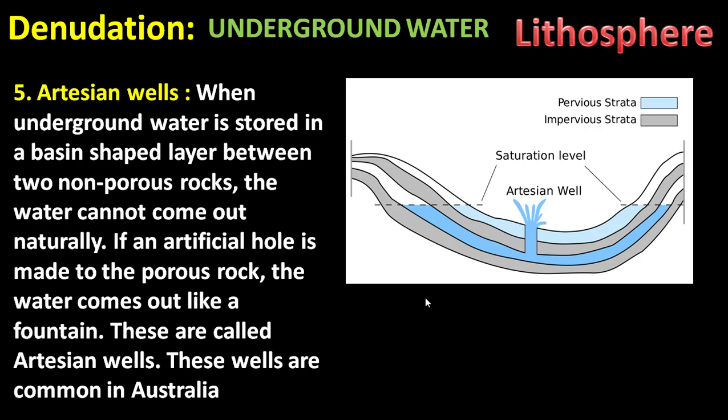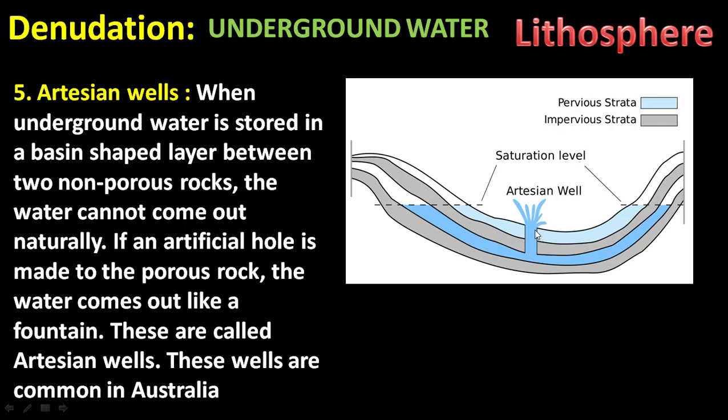The next one, artesian wells. Artesian wells: the underground water is stored in a basin-shaped layer between non-porous rocks. Here these are the non-porous rocks. In between, the water is stored, but the water cannot come out naturally. We have to make an artificial hole.